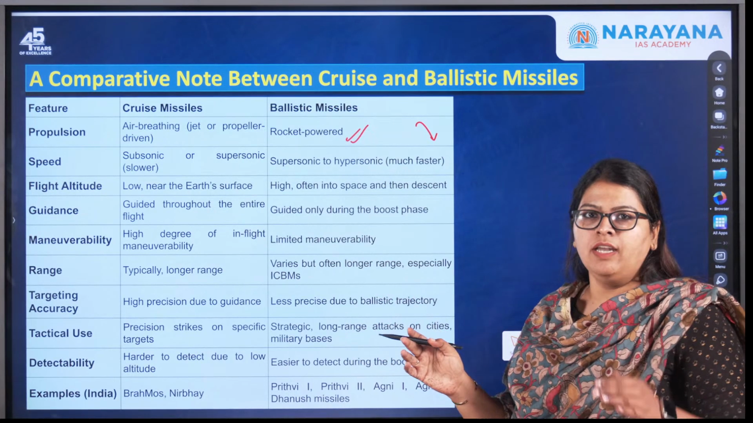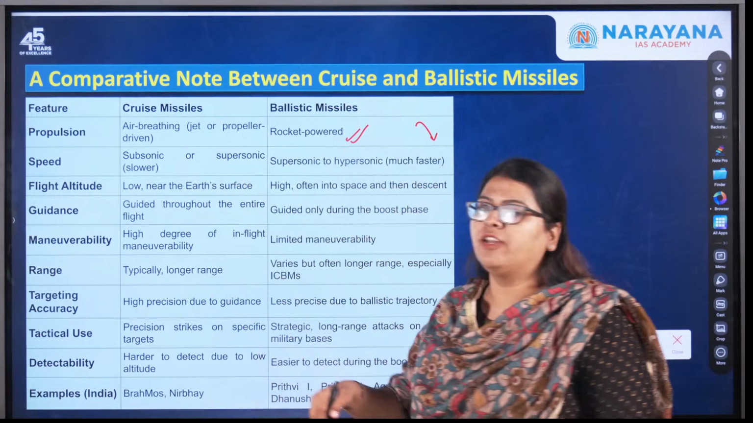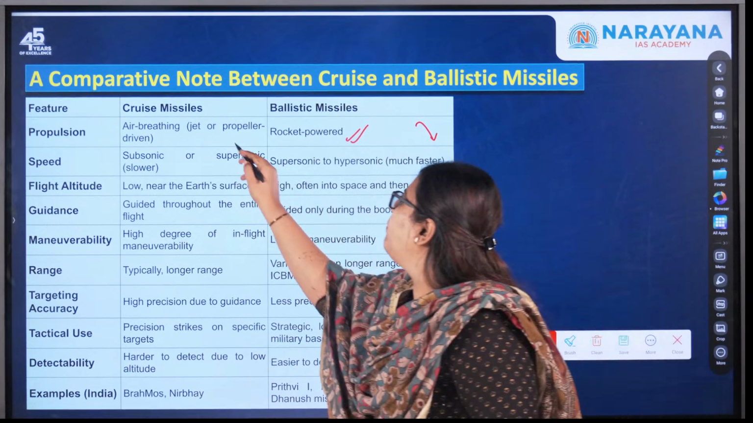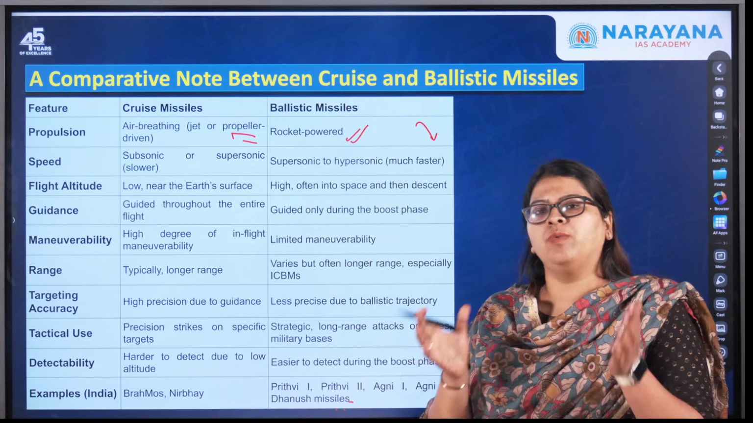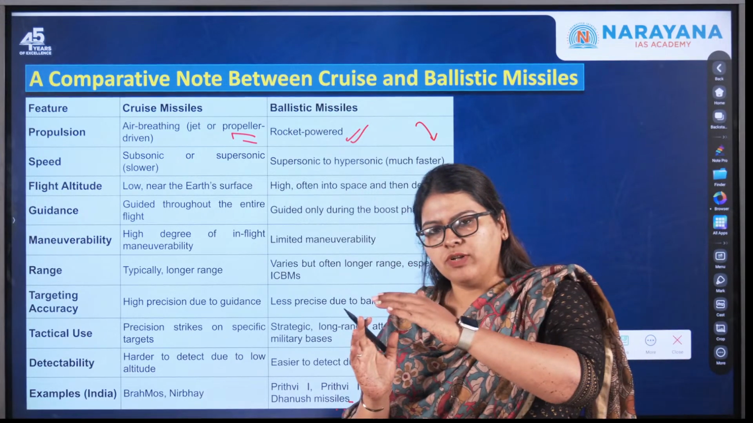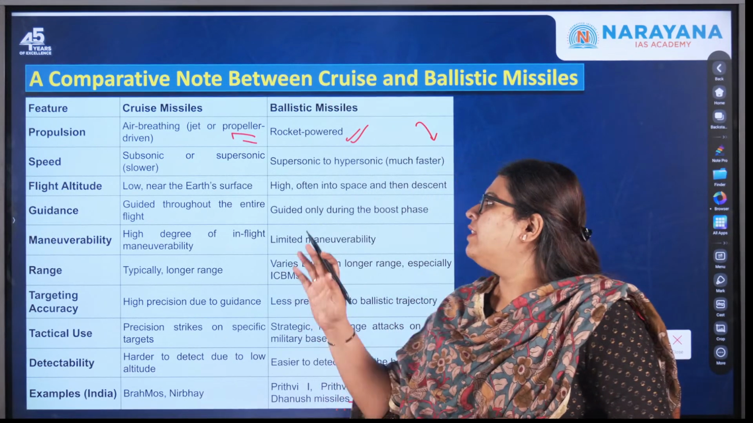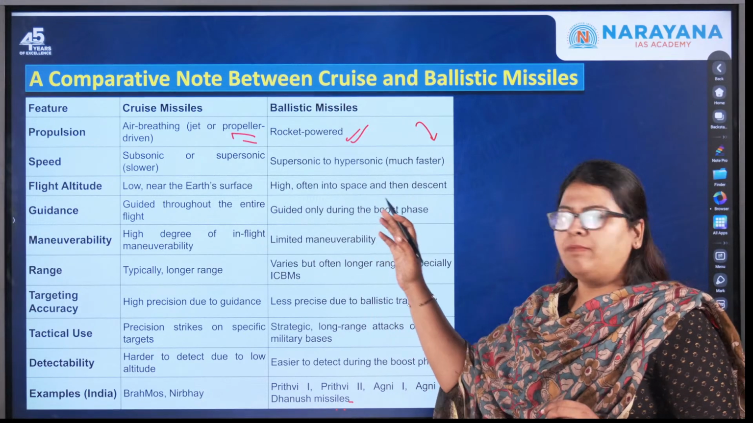However, in case of cruise missiles, these are air breathing, where you use a jet or a propeller driven engine, where it has a jet engine which is installed throughout. That is, as it is propelled, as it moves through the atmosphere and it falls down, it is powered by the jet engine. So this is the method of propulsion.